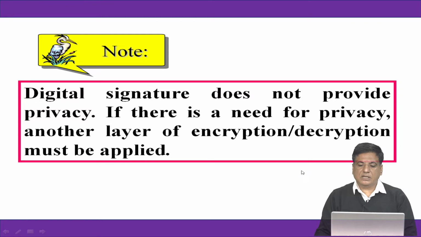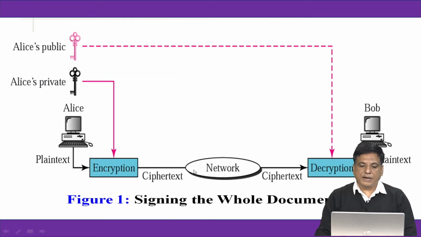So digital signature does not provide privacy. If there is a need for privacy, another layer of encryption and decryption must be applied. As we know, we are encrypting with the private key of the sender Alice. The public key of Alice is known to everyone, which means the attacker also knows the public key of Alice. So in the digital signature we do not achieve privacy or confidentiality. We can achieve integrity, authentication as well as non-repudiation.